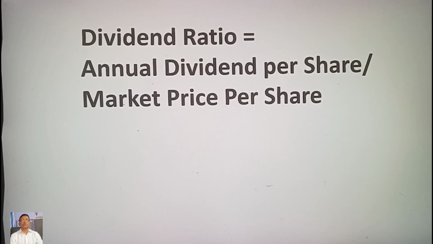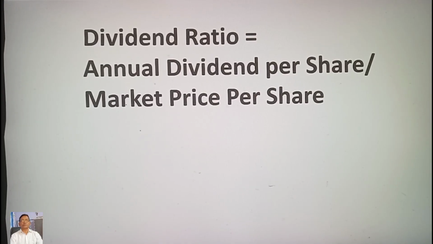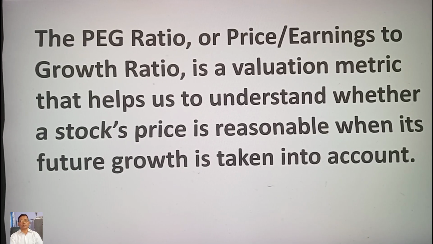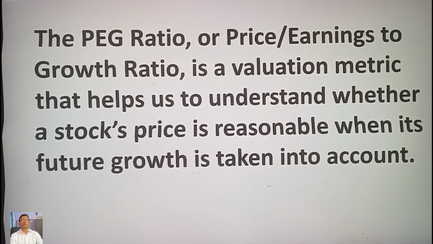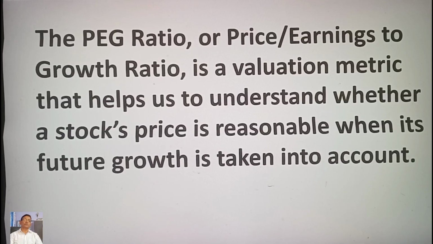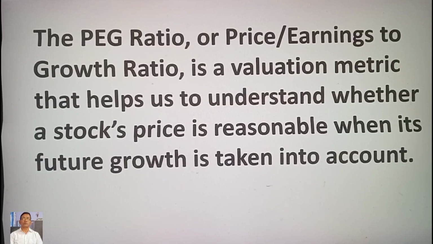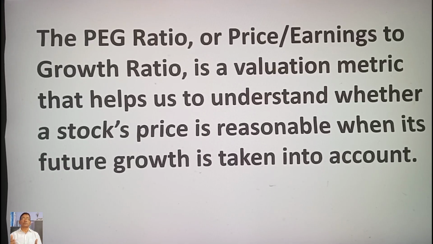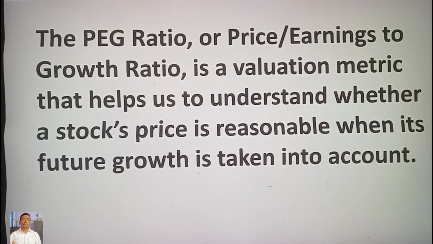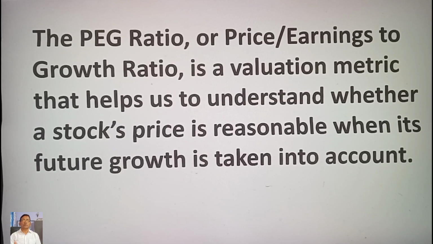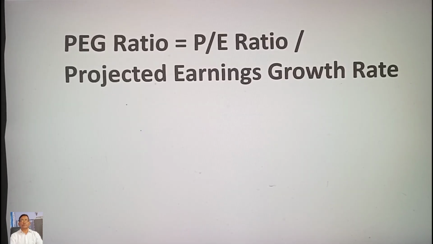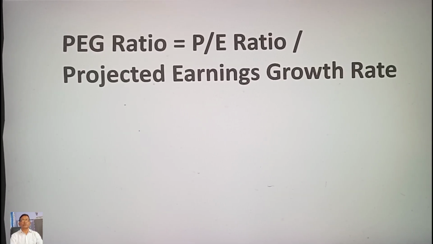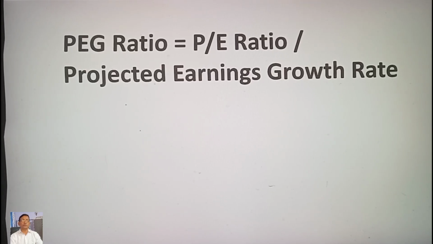Seventh, price per earning to growth, PEG ratio. The PEG ratio or price to earnings growth ratio is a valuation metric that helps us to understand whether a stock's price is reasonable when its future growth is taken into account. A lower PEG ratio indicates a stock is undervalued given its growth rate, while a higher PEG ratio suggests potential overvaluation. PEG ratio is equal to P/E ratio divided by projected earnings growth rate.